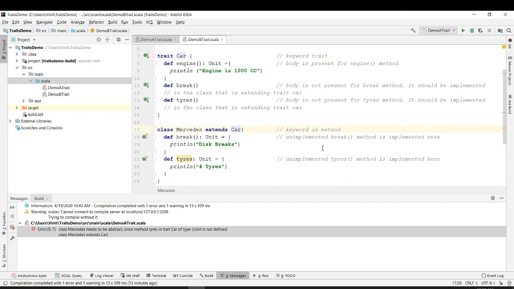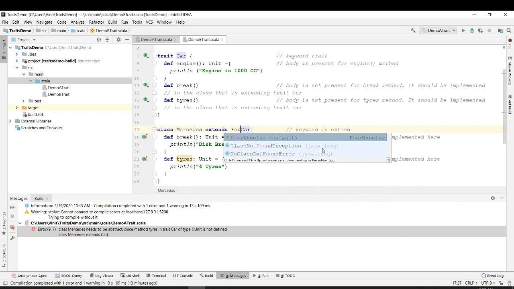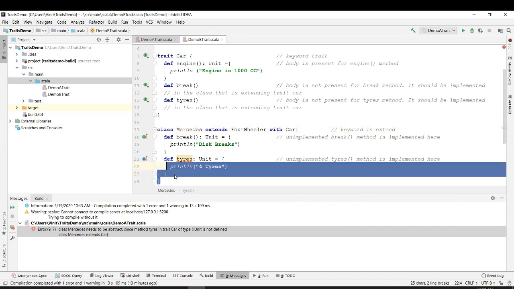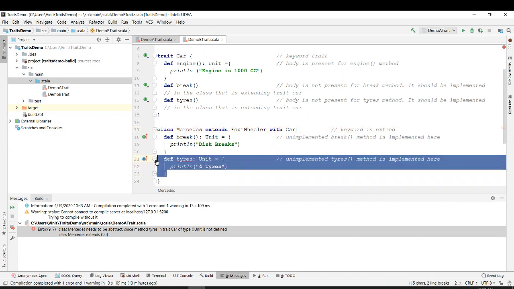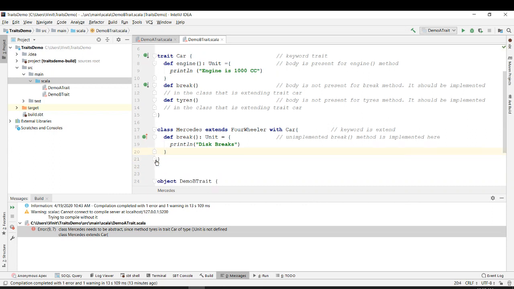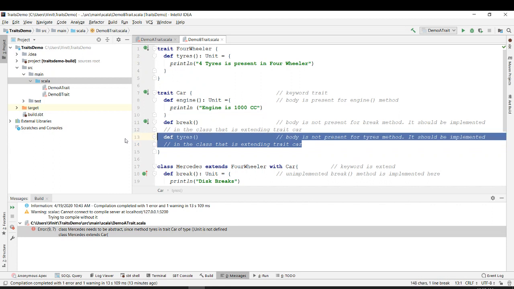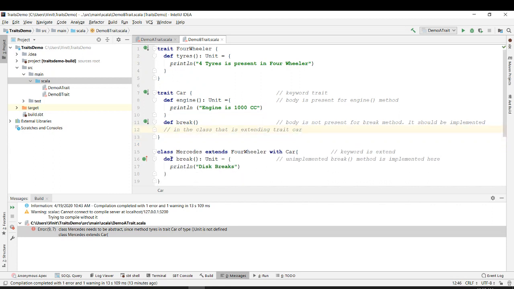Now we don't want to just extend car, we want to extend four-wheeler with car. And let's say I don't want the tires over here because tires was already defined over there, right?